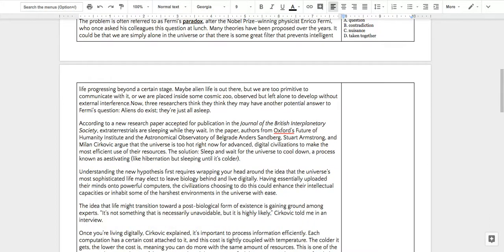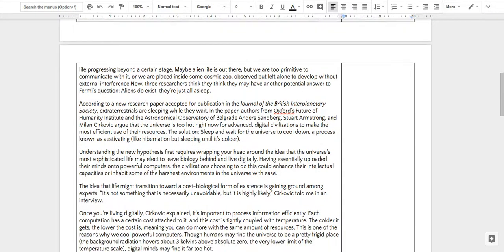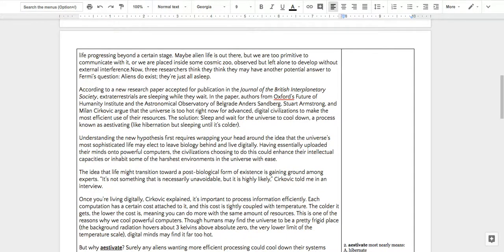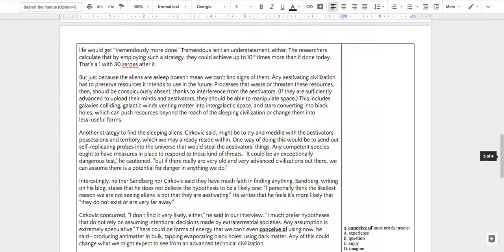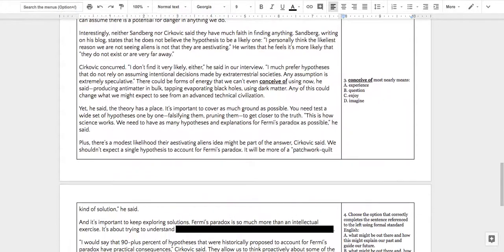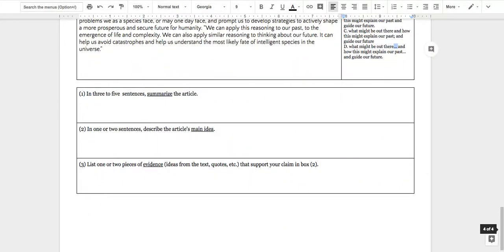And they figured out that because computers run better when it's colder, they're actually waiting for the whole universe to cool down so that they can be more efficient with their intelligence, I guess. This is a pretty complicated idea, and this is a very difficult article. That's why it's in the harder category.